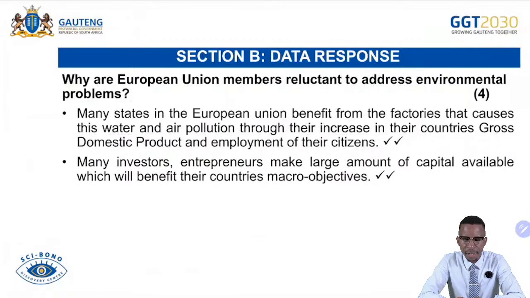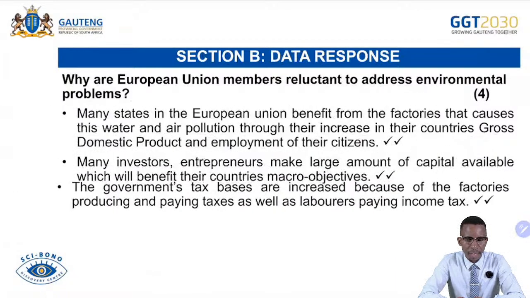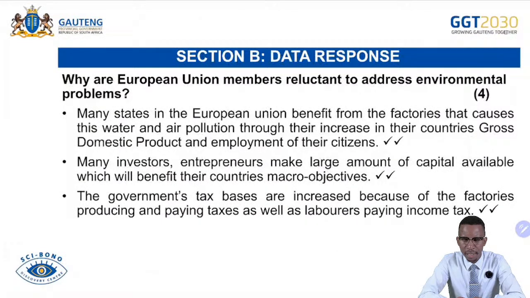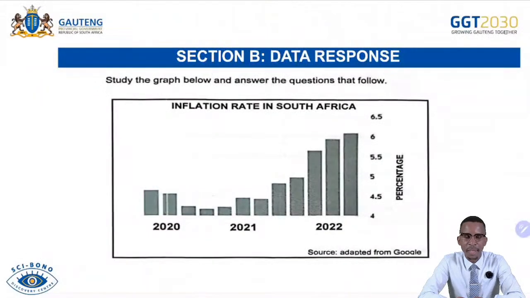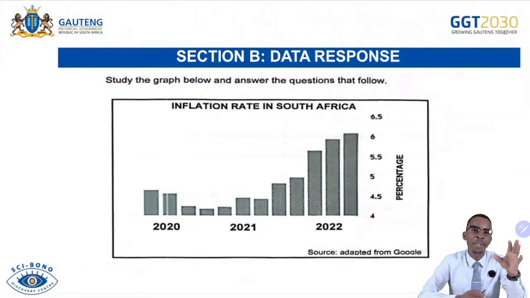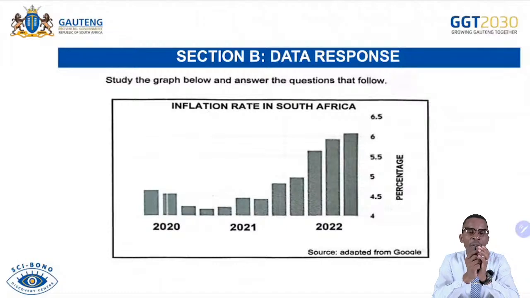Many investors and entrepreneurs make large amounts of capital available, which will benefit their country's macro objectives. The government's tax bases are increased because of the factories producing and paying taxes, as well as laborers paying income taxes. And then we are given another data response. So that was about environmental sustainability. Remember, if you go in there, we have the definitions or the explanation of the entire concept of environmental sustainability, whereby the environment is being protected.